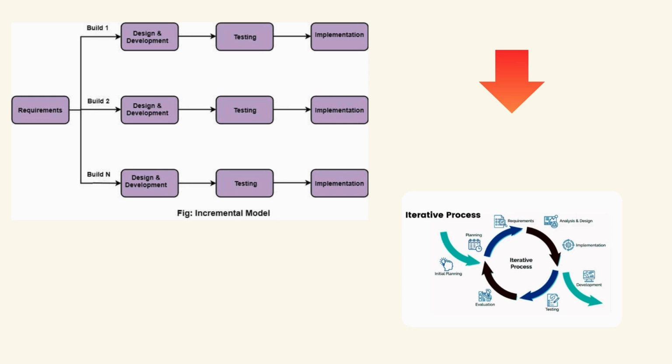For example, a project is developed and presented to the client for feedback. If the client suggests changes, those are incorporated in the next iteration before moving forward. This ensures continuous improvement and customer satisfaction. Both the incremental and iterative models are commonly used in agile environments.